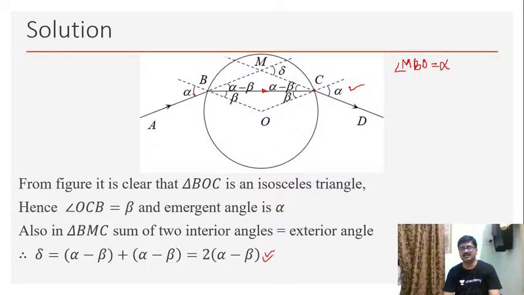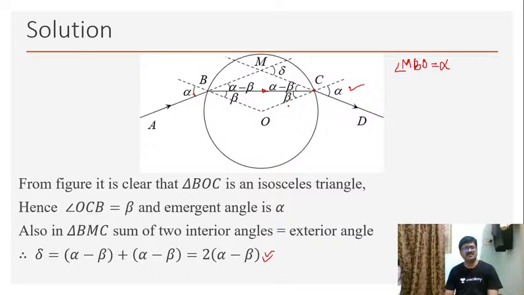So hopefully this solution is clear to you all. This diagram, I think it is clear to everyone, but you should remember one trick here. Always remember, whenever a ray enters from one surface of a spherical refracting surface, on the surface of a sphere, then the refracted ray will be parallel to the diameter, because we should always consider the minimum deviation case.